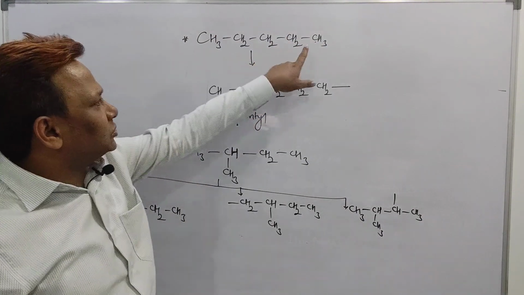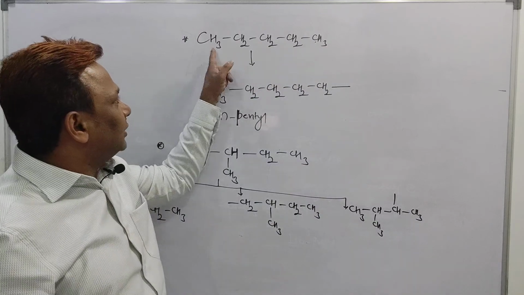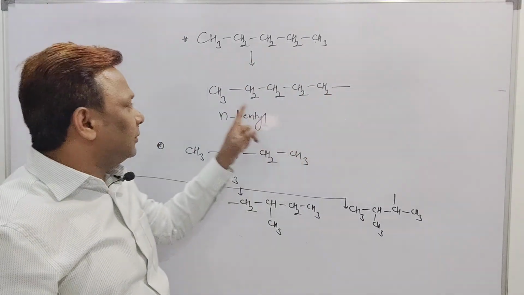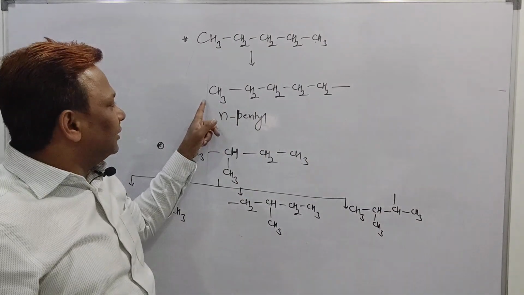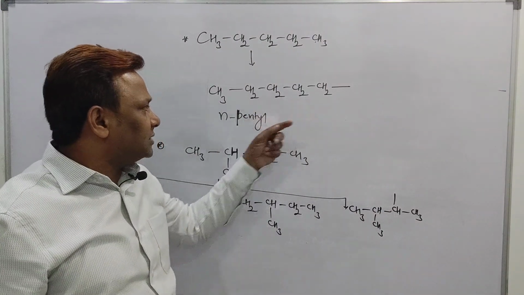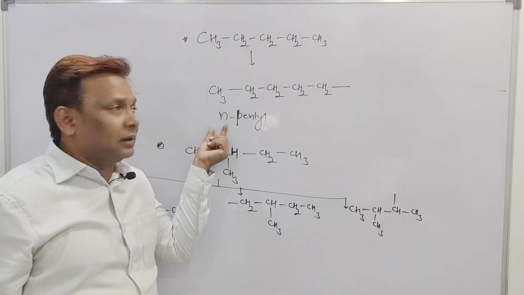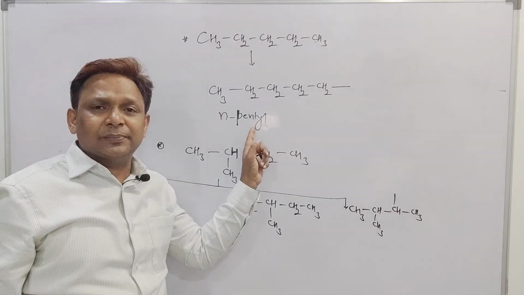If I take out hydrogen from this carbon atom, so the 1, 2, 3, 4 and 5th carbon atom has the free bond. Did you see it here? These 5 carbon atoms in a straight chain are called N, normal, and the total 5 carbon atoms are called pentyl.